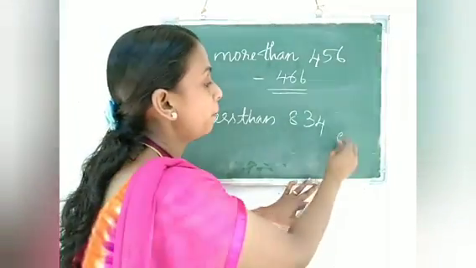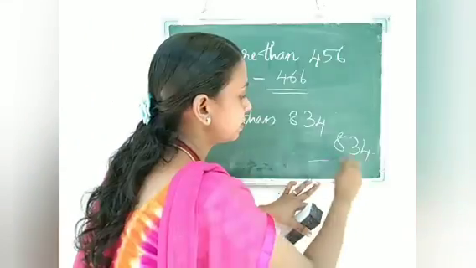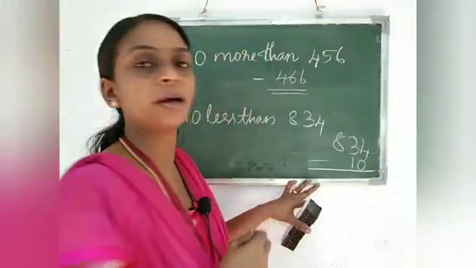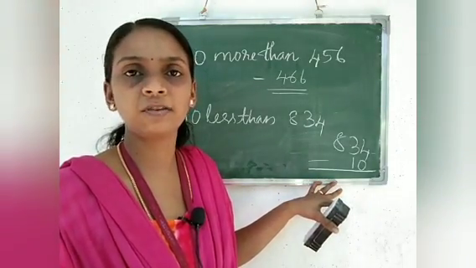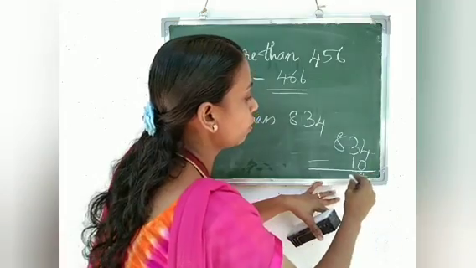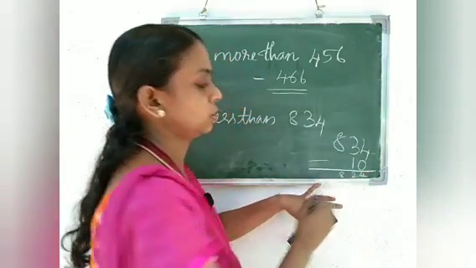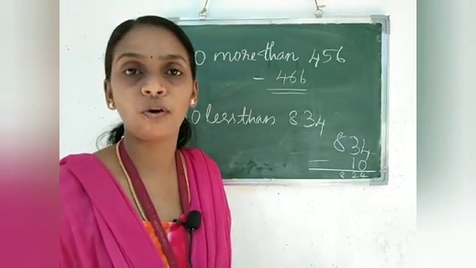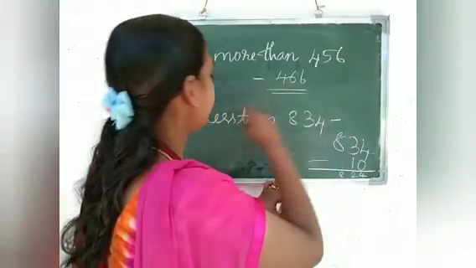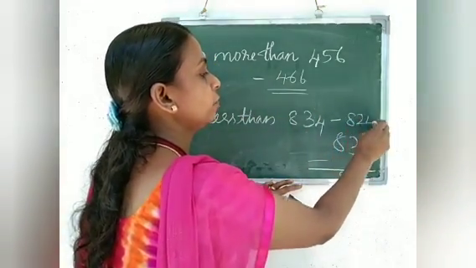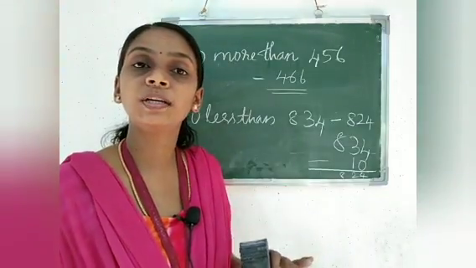We have to subtract 10 from 834. So the number is 824. The number 10 less than 834 is 824.